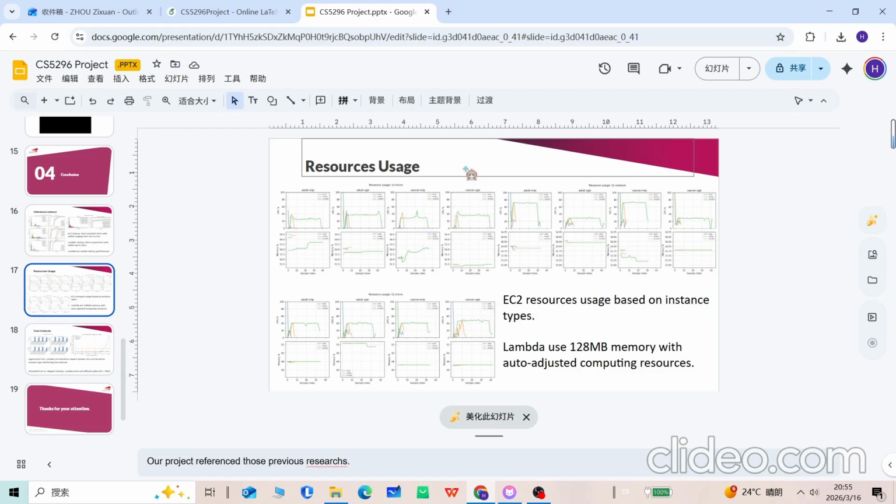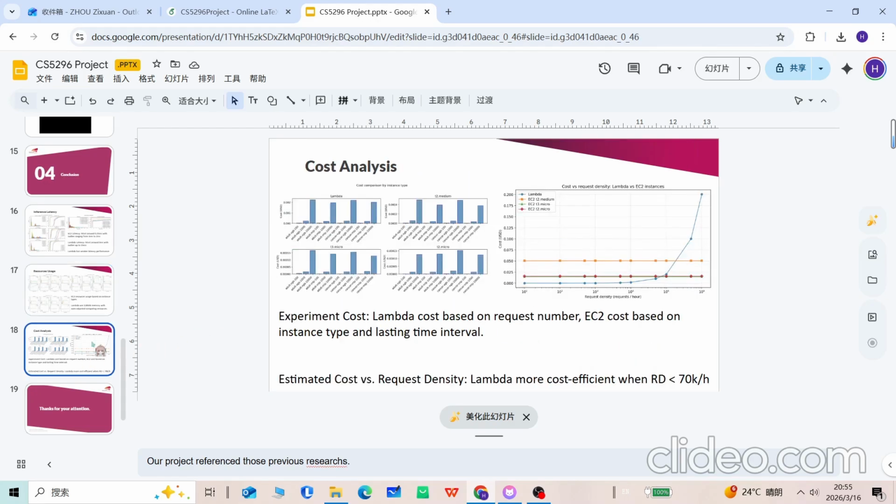And for the resource usage, the EC2 resource usage is actually just based on the instance type that you select. And for Lambda, you can simply choose based on the memory, and the Lambda function will auto-adjust the computing resources based on the actual usage situation. And finally, for the cost analysis, for the experiment cost, we can see that Lambda is actually charged based on the request number, and EC2 cost is based mostly on the instance type and the running time interval. For the pricing, you can see we made an estimated cost versus request density plot that shows that Lambda is more cost efficient when the request density is less than 70K per hour. However, in other cases, the EC2 instances might be more cost efficient.